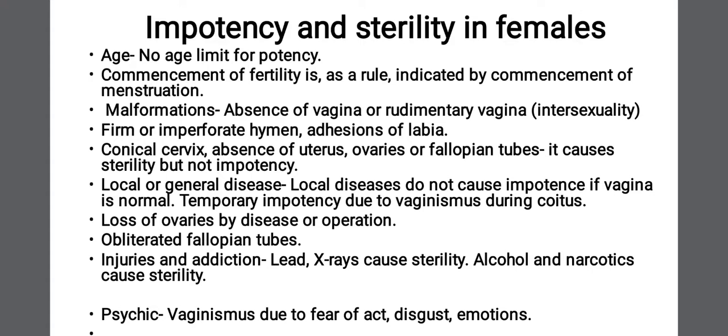Then conical cervix. The congenital anomalies like conical cervix, absence of uterus, ovaries or fallopian tubes. So congenital anomaly where either uterus is absent, ovaries are absent, or fallopian tubes are absent will cause sterility. She will not be able to produce the child, but will not be impotent. She will be potent.